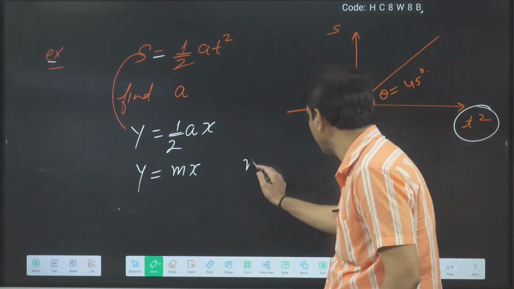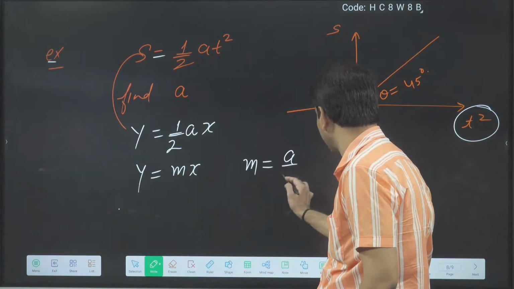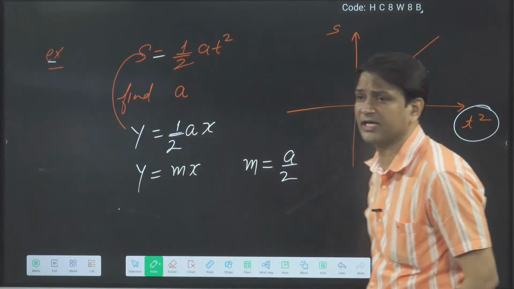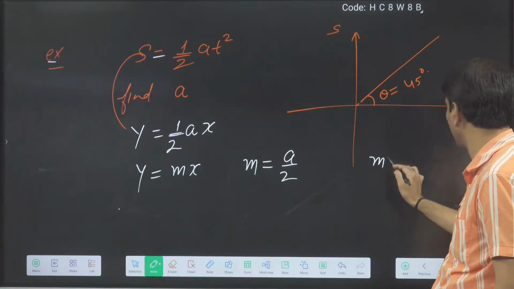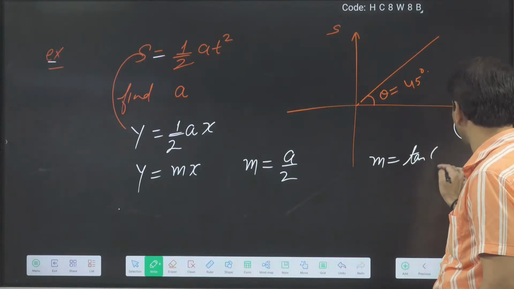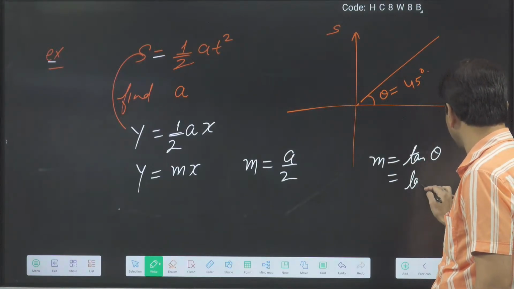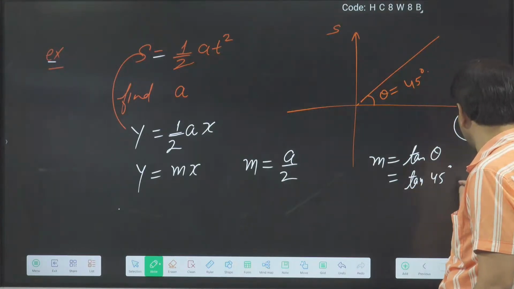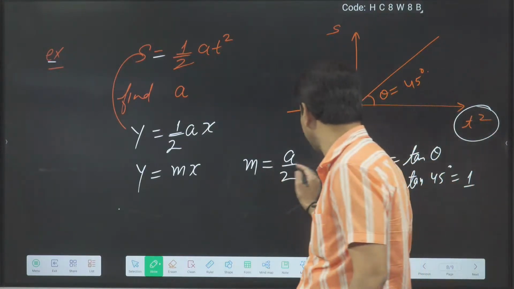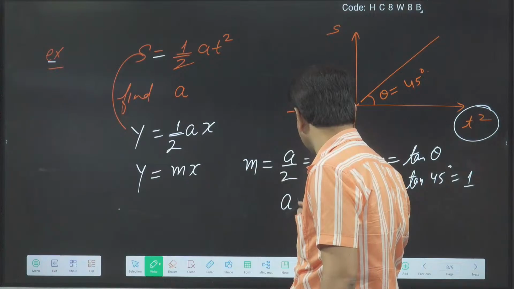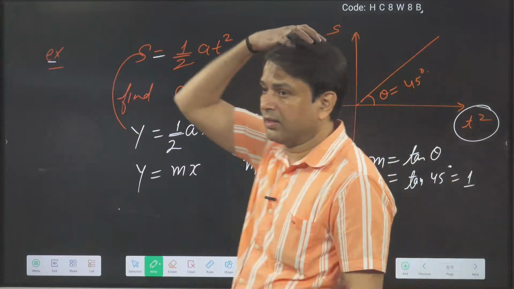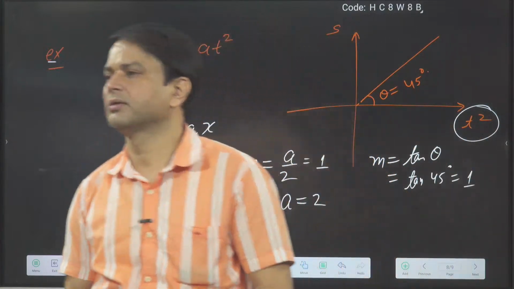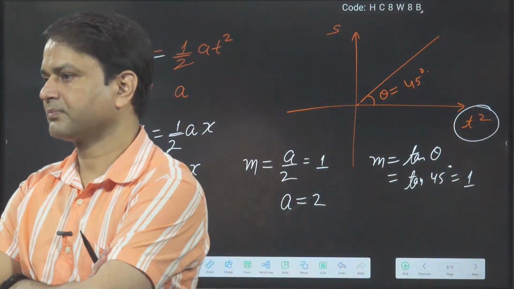Now m value is what? m is equal to what I can say? a by 2, if I am comparing with the equation. And in this, what is the m I am getting? So slope I can say what? Slope is tan theta. So tan 45 is equal to 1. Then you will get m is equal to 1 or a is equal to 2. So the slope value, what we got, a is equal to 2. Completed.